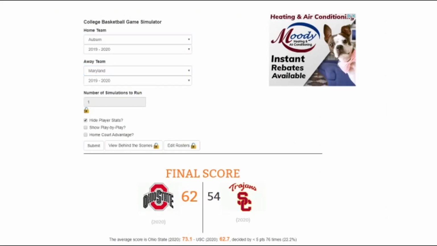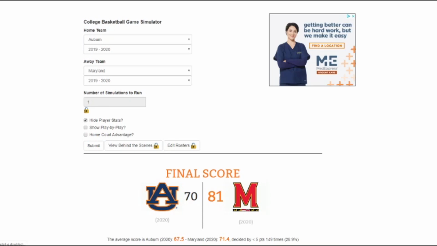As I said, Auburn will win this. I think they've got the experience. Maryland does not. Let's see if that holds strong. And Maryland will be going to the national championship. So here we go. Who will be facing Maryland? Will it be 5 seed Ohio State? Will it be 10 seed Texas Tech? Like I said, I'm going Texas Tech all the way here.